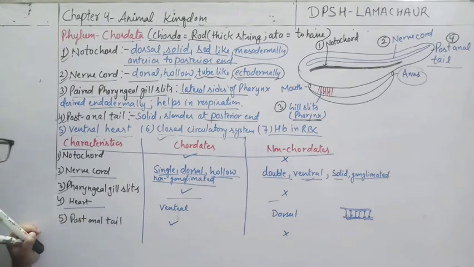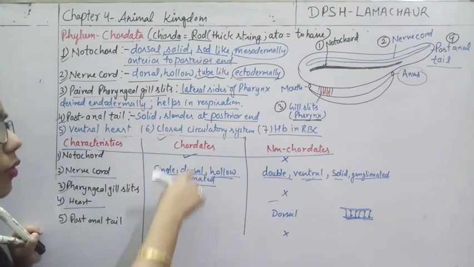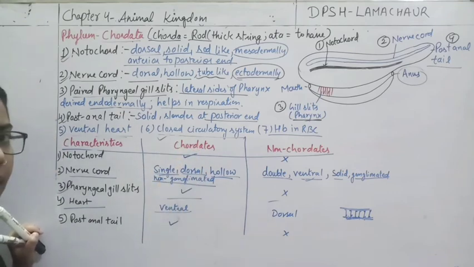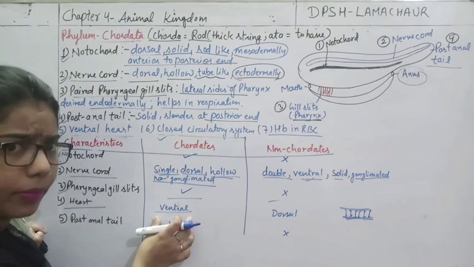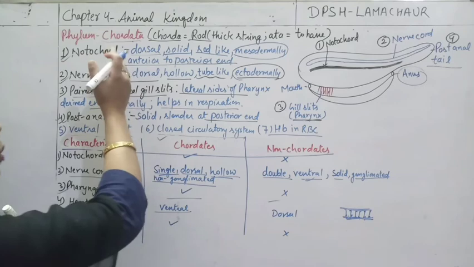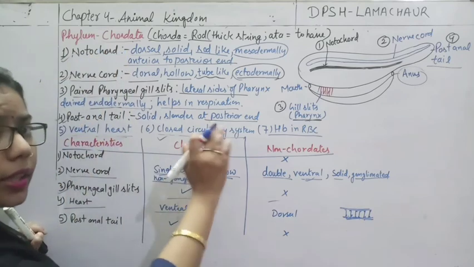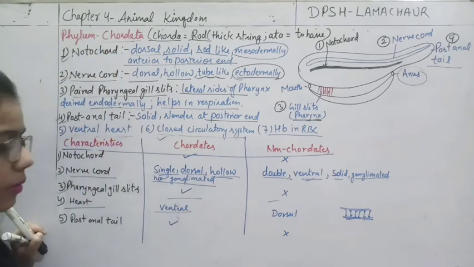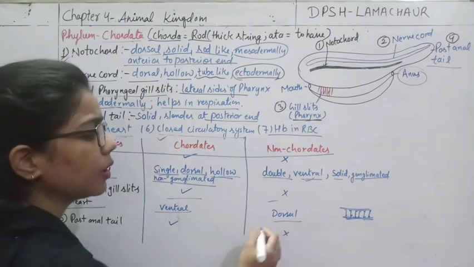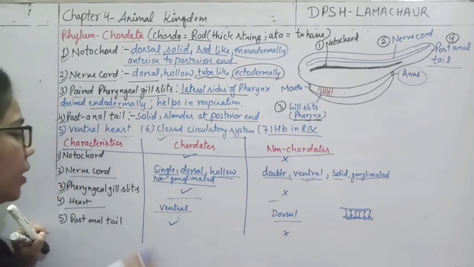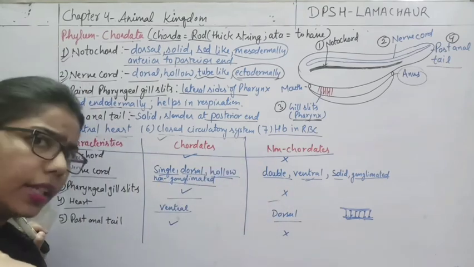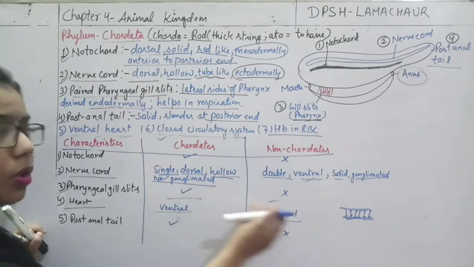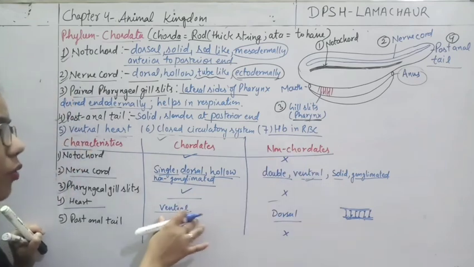Now heart, already we have done that heart is situated on the ventral side in case of chordates, right? As it is present in human beings. हमारे केस में भी heart ventrally ही located है. And as we are moving from non-chordata to chordata, we are advancing the characters, right? In the non-chordates, we have done that heart is situated dorsal, यानी कि body के ऊपर की तरफ, right?